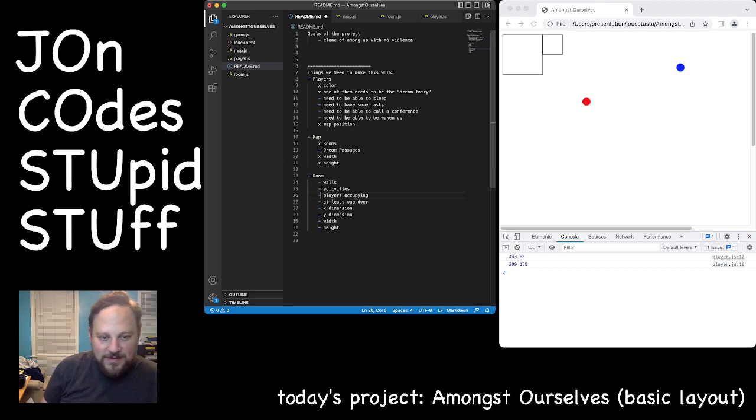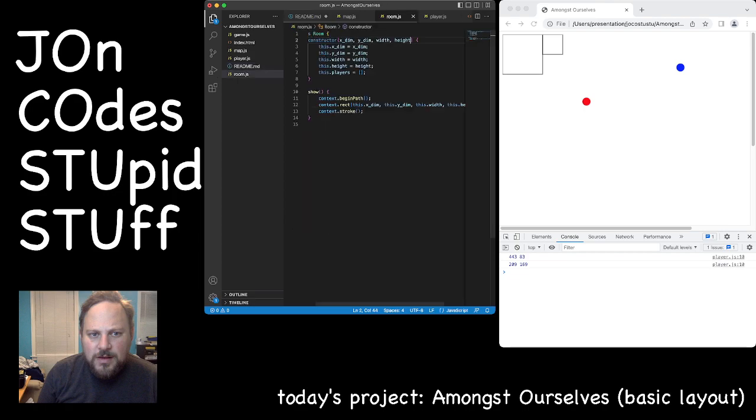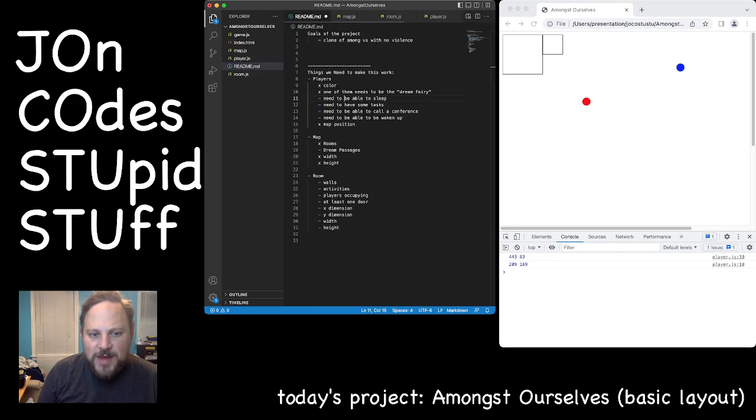They've done activities. Players, did we define that? We did, but we have no way to add it, so I'm not going to check that off yet. At least one door, they don't have that yet. X dimension, they've got that. Y dimension, they have that. Width and height. So we have a lot of the basis of our game.